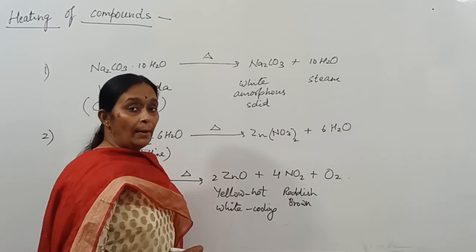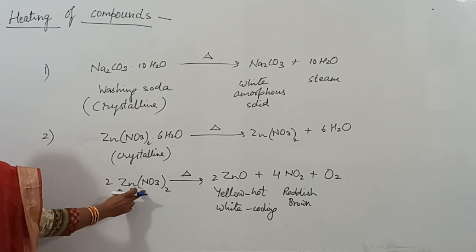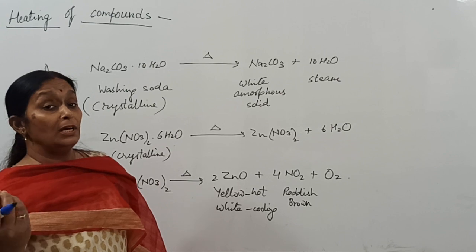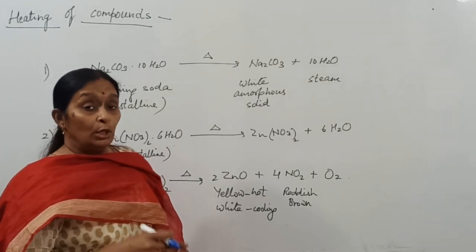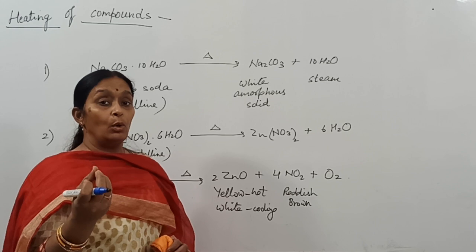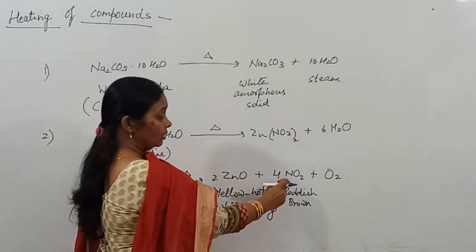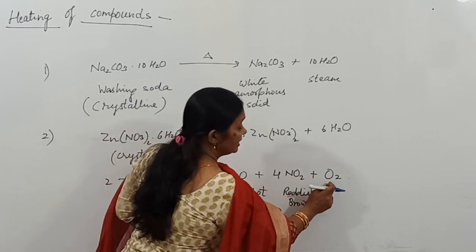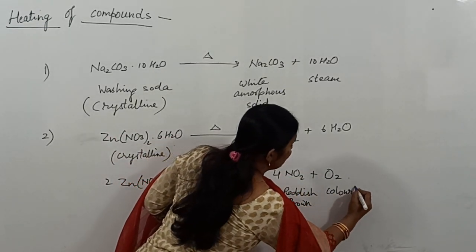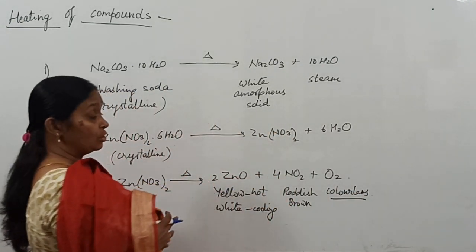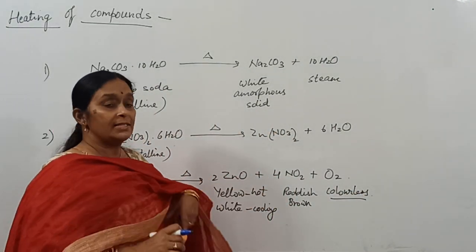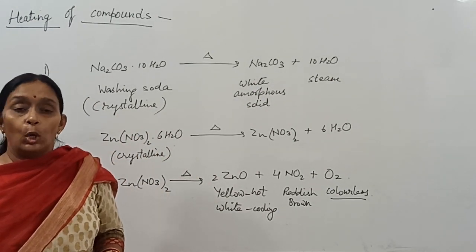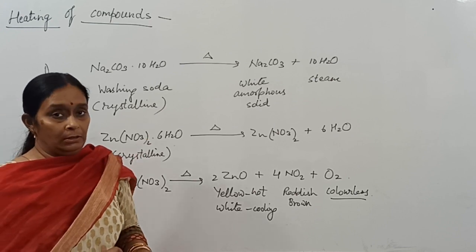When you heat the zinc nitrate in a test tube and bring a burning splinter into the reddish brown vapors, the splinter glows brightly. Why? Because the reddish brown nitrogen dioxide is mixed with the colorless gas oxygen, which helps in burning. Since oxygen is mixed, these reddish brown vapors make the glowing splinter glow brightly.